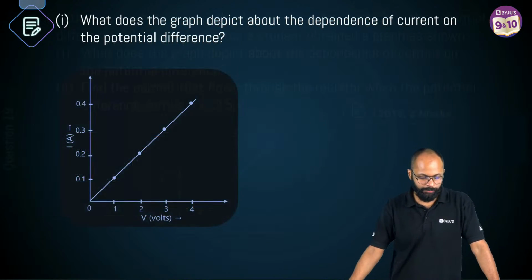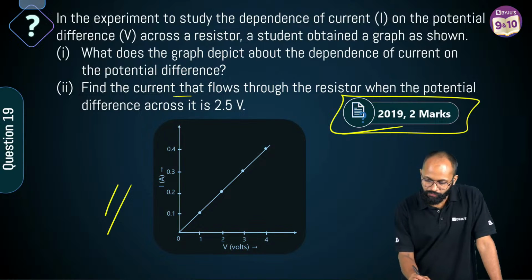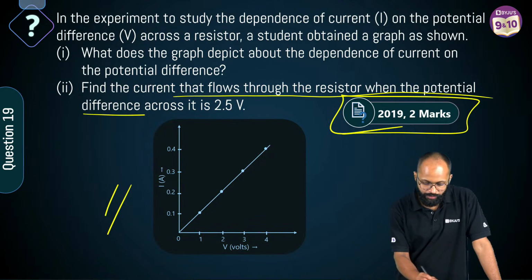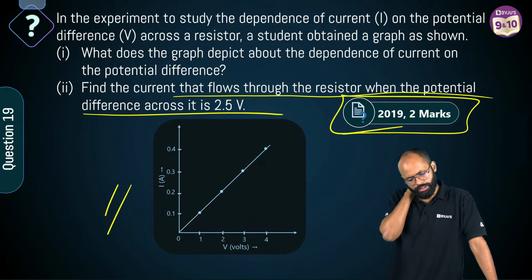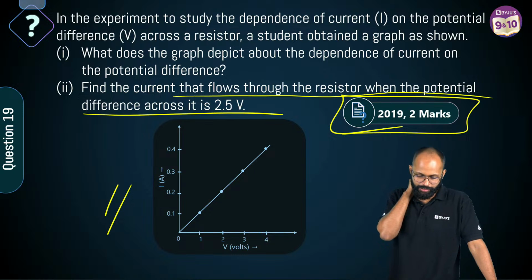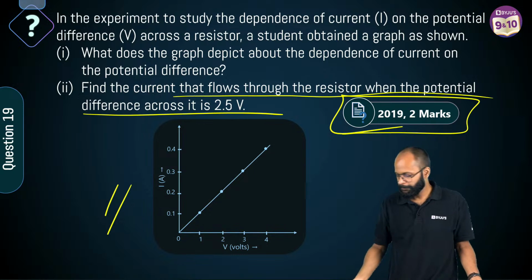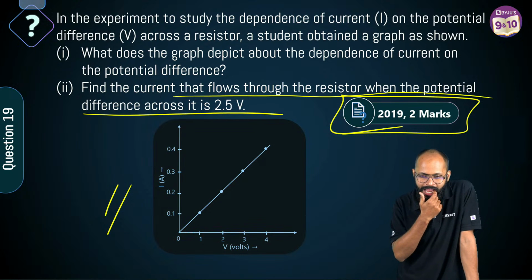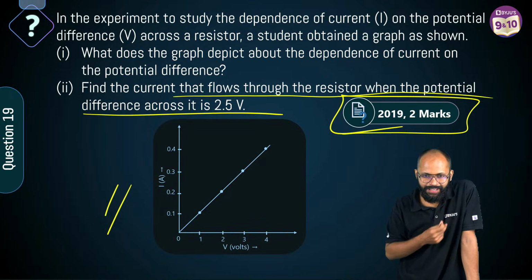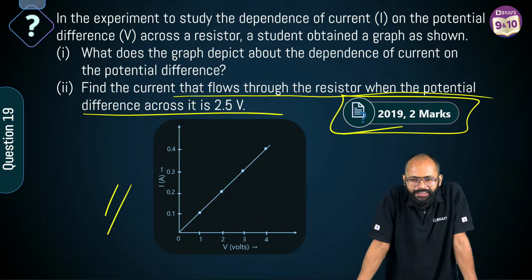What is the next question? What is the second part? Find the current that flows through the resistor when the potential difference across it is 2.5. For the second part, voltage is given to you. You have to find the current. 2.5. Slope gives 1 by R. Okay. 2 by 5.